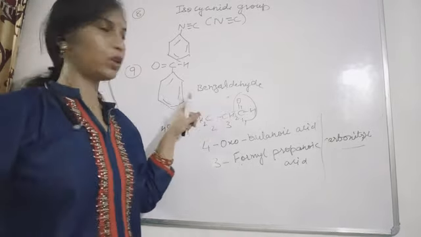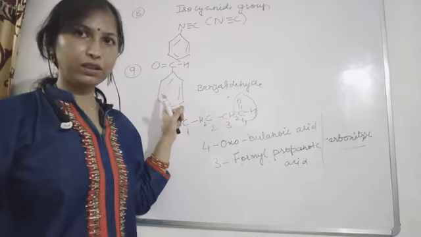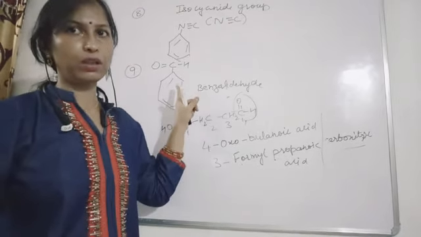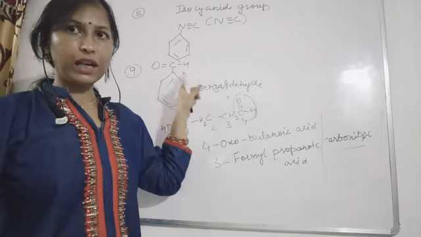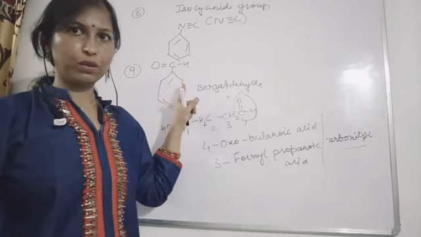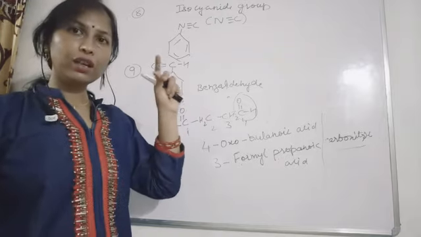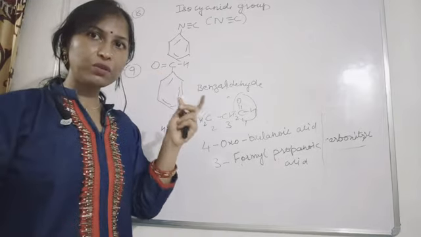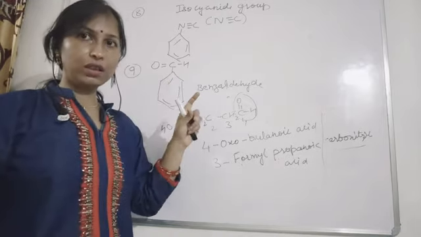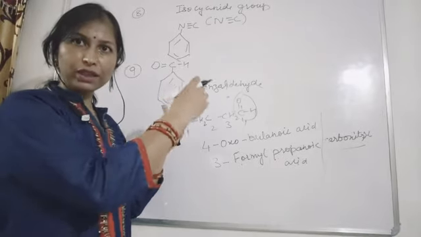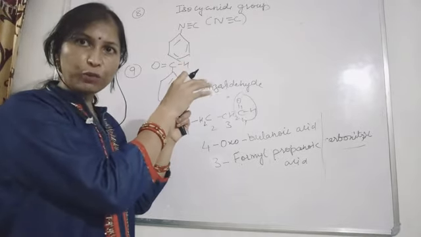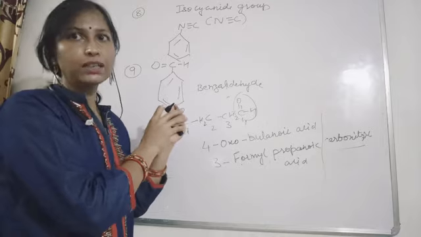This name we are going to give to the compound, the benzene ring attached with an aldehyde group. Okay, carbaldehyde we were using. This word we were using when we saw that the aldehyde group was attached directly to the cyclic ring.